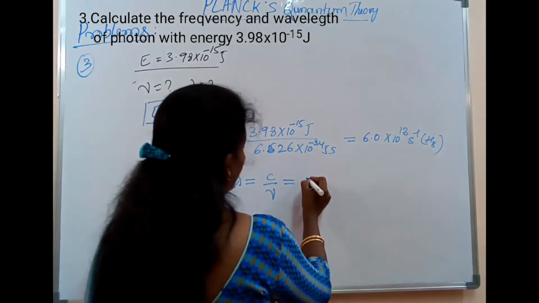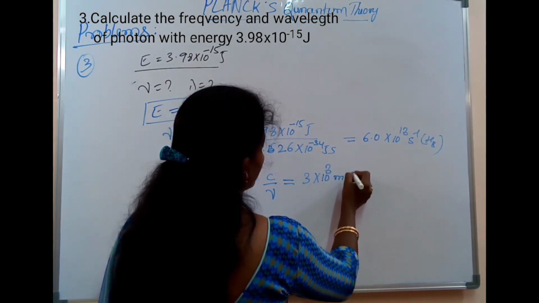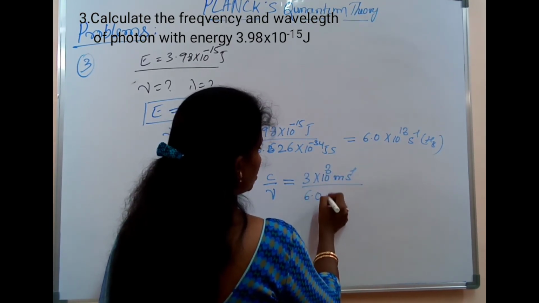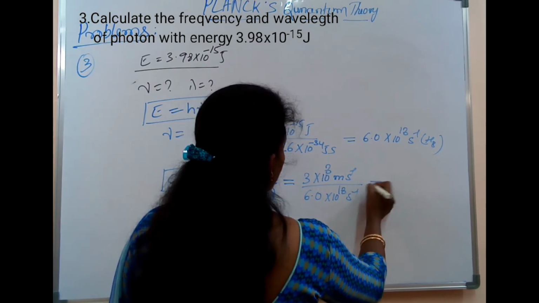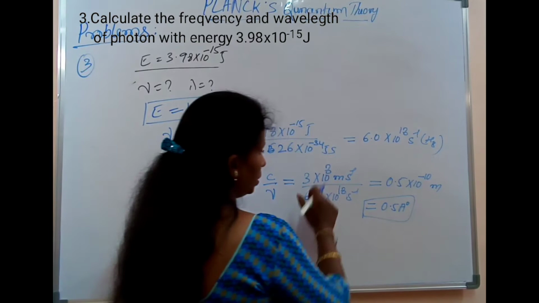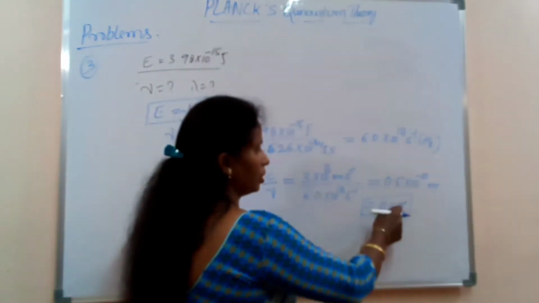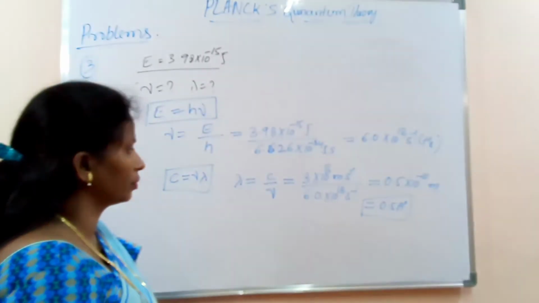C is 3 into 10 to the power of 8 meter per second divided by nu, which we calculated as 6.0 into 10 to the power of 18 per second. This will be equal to 0.5 into 10 to the power of minus 10 meters. 1 Angstrom unit is equal to 10 to the power of minus 10 meter, so we can write 0.5 Angstrom.